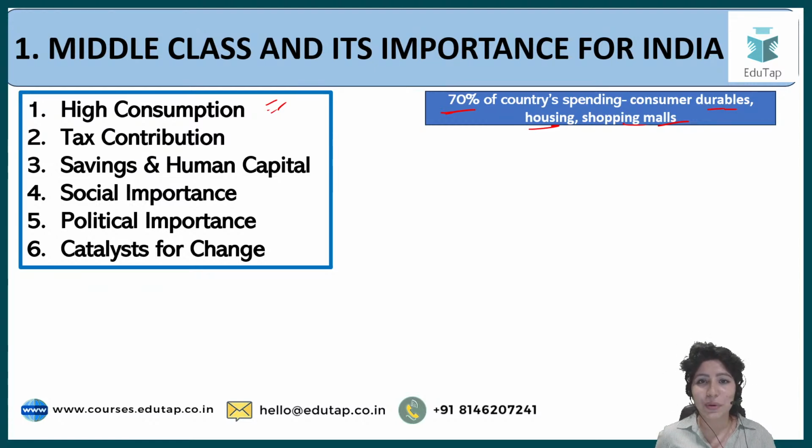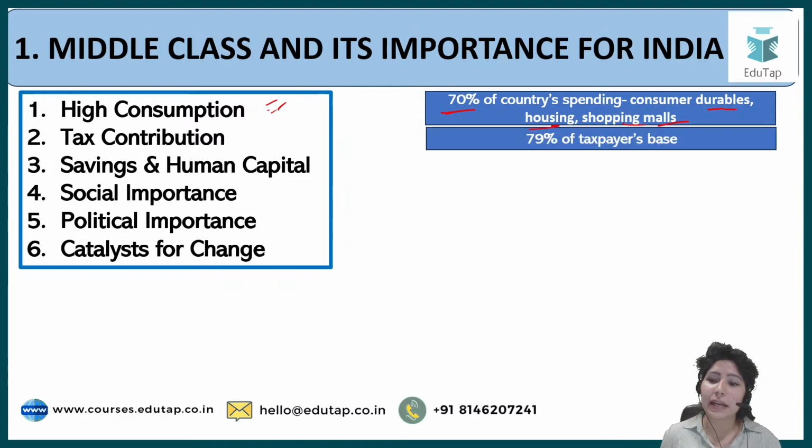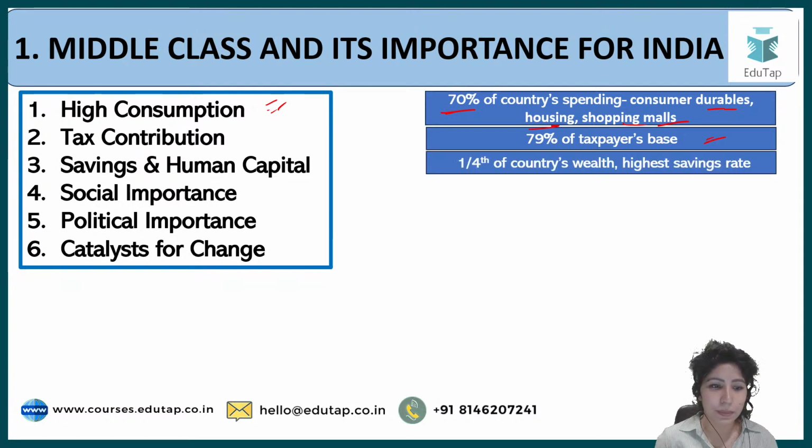Secondly, tax contribution. Where does the tax go? It helps the government support social development. It provides health and education benefits to poorer sections of society. It helps the government to carry out development in the country. And look at this, 79% of taxpayers in your country come from the middle class. That is a very important data point. So 79% of the taxpayer base is formed by the middle class.